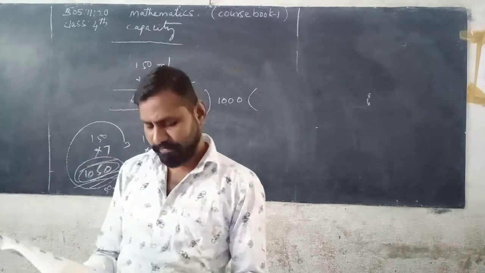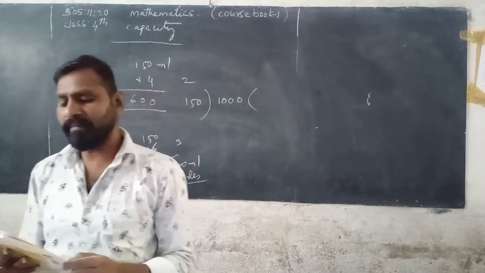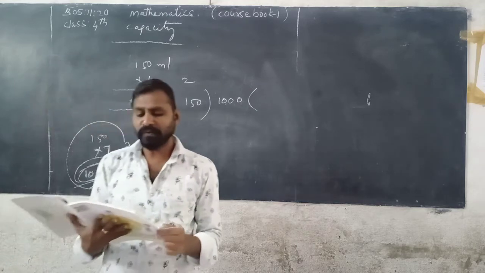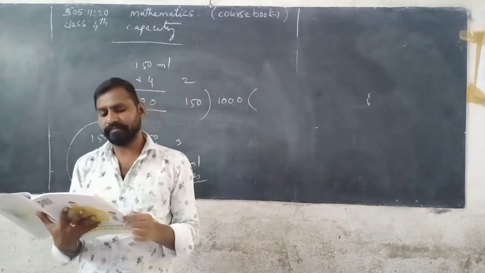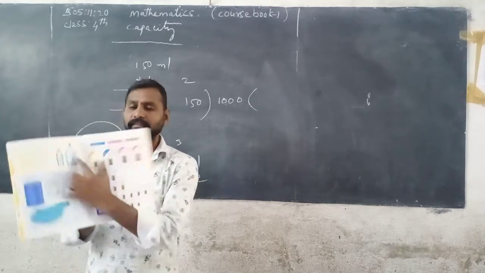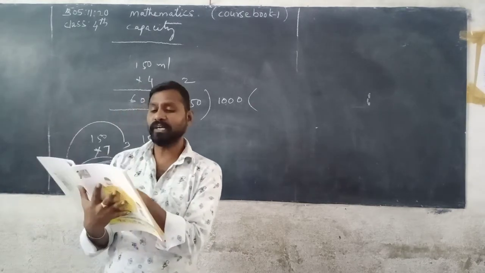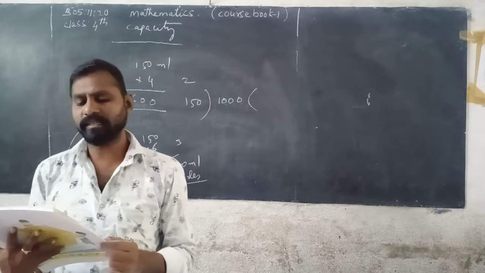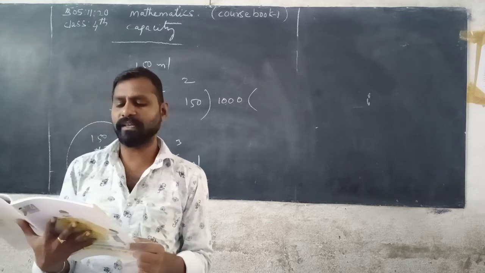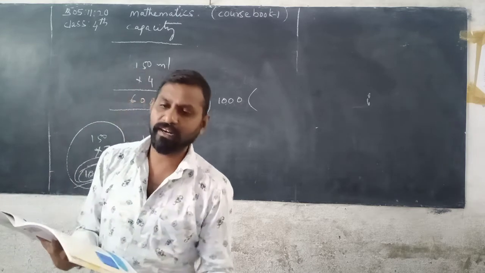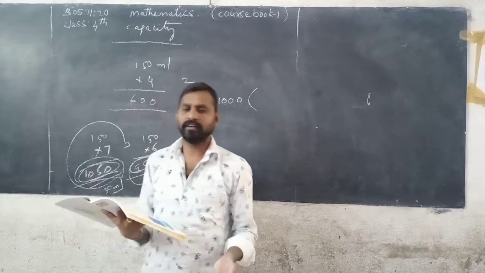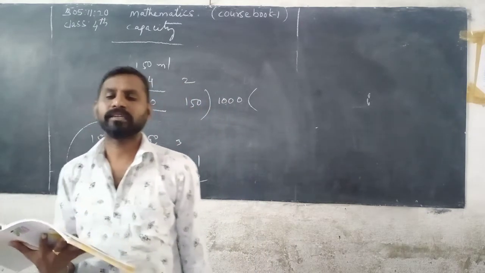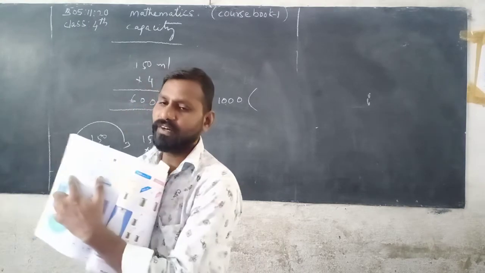Now next, page number 58. A water bubble can hold 20 bottles of water. If the capacity of the water bottle is 1 liter, what is the capacity of the bubble? 20 bottles into 1 liter, you get 20 into 1, 20 liters. The capacity of the water bubble is 20 liters. Write down here 20 liters.